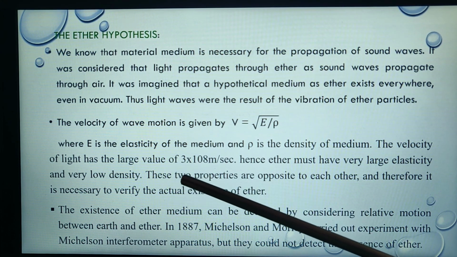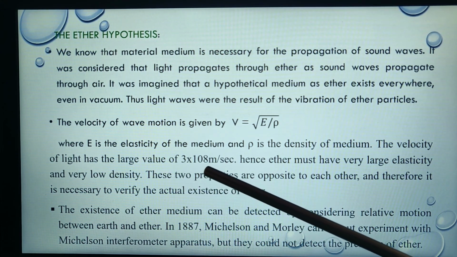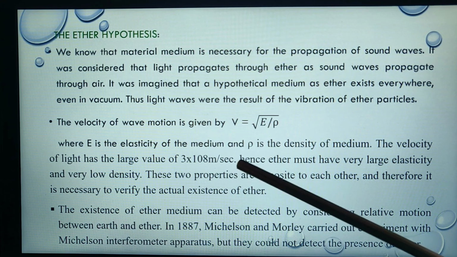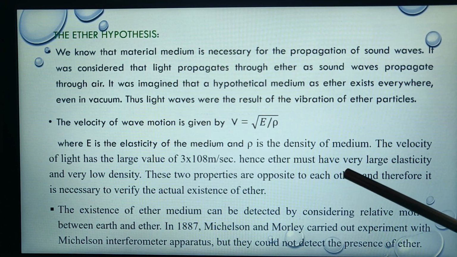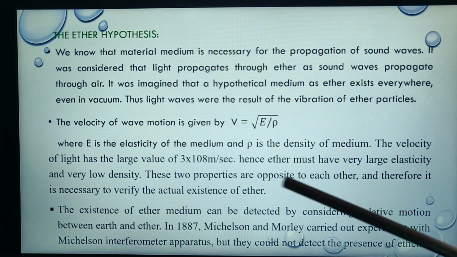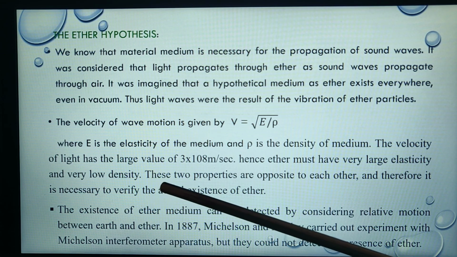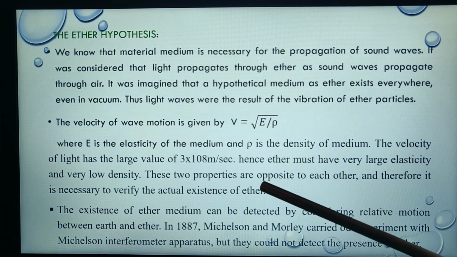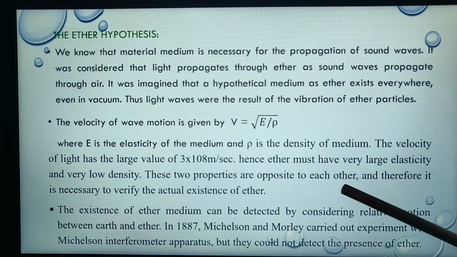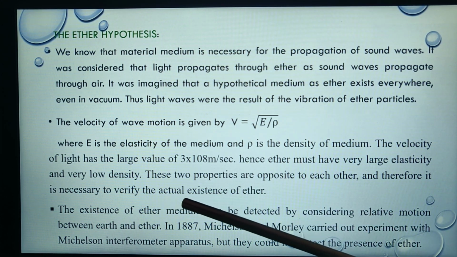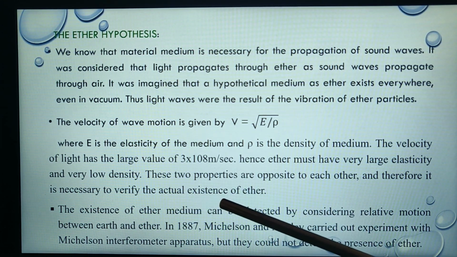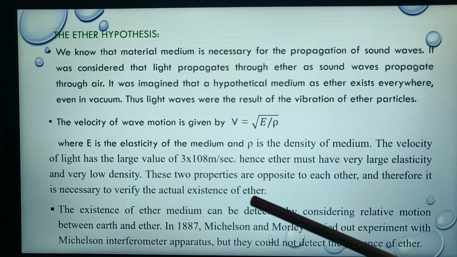The velocity of light has the large value of 3 × 10⁸ meters per second. Hence, ether must have very large elasticity and very low density. These two properties are opposite to each other, and therefore it is necessary to verify the actual existence of ether.